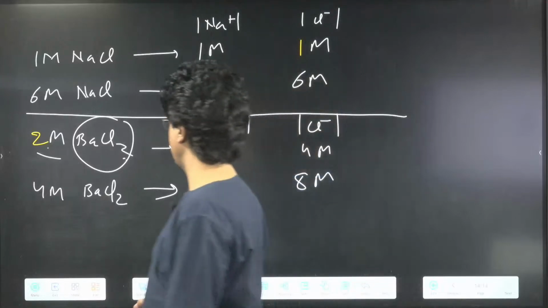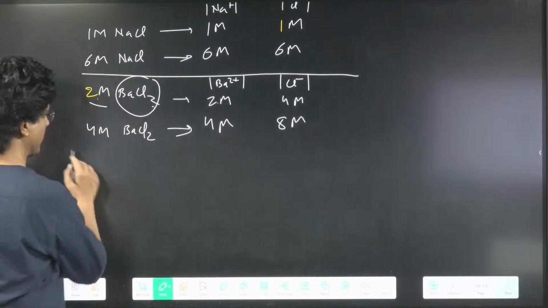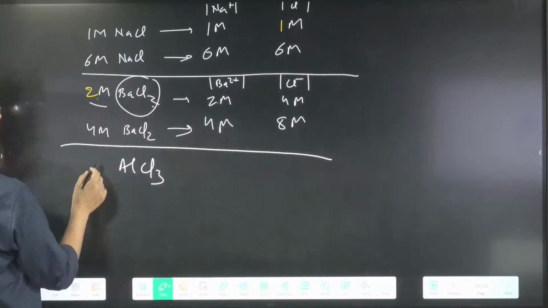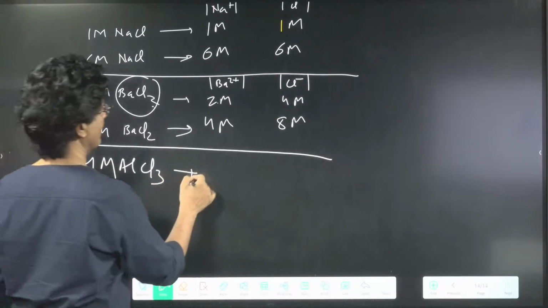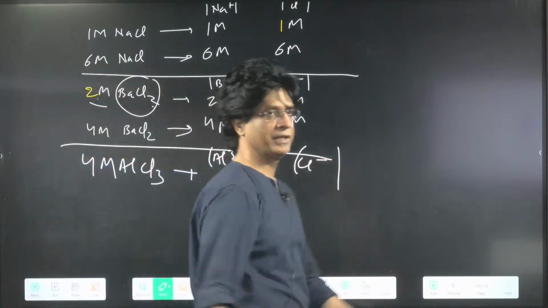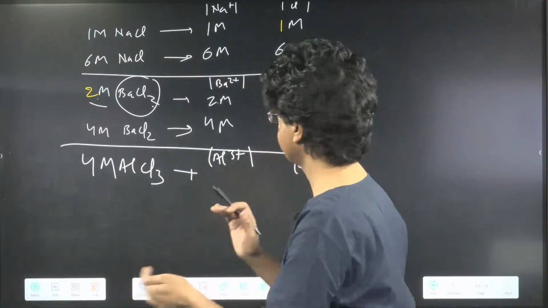Come on, we'll do one more question, and this time we'll take the example of AlCl3. So I'm taking 4 molar AlCl3. It will give me what concentration of Al3 plus and what concentration of Cl negative? Come on, everyone, be quick.